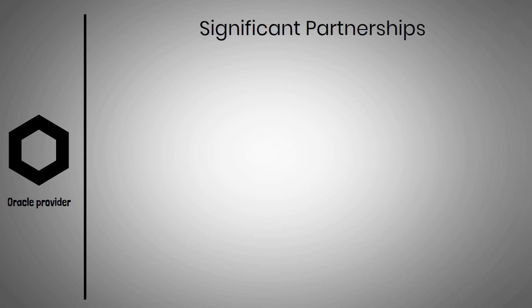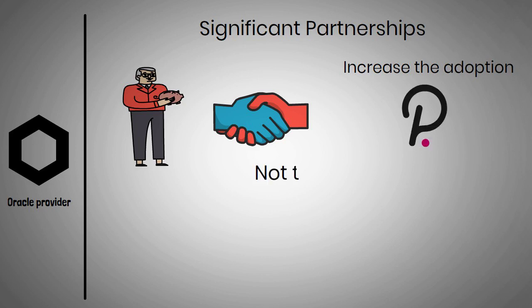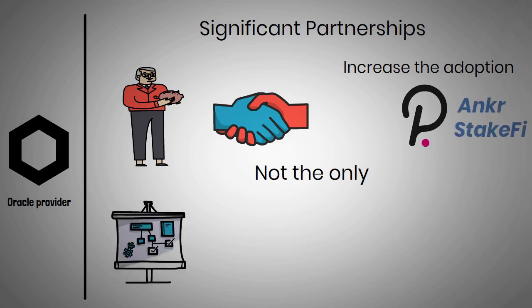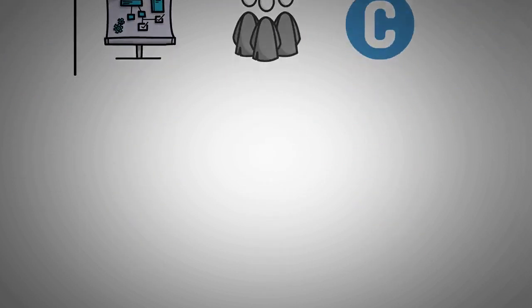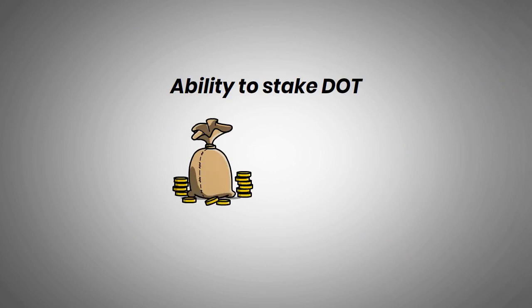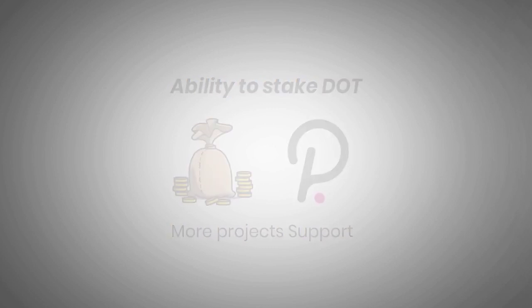Significant partnerships like this are enticing to investors. Many expect this partnership in particular to increase the adoption of the Polkadot network dramatically. Additionally, this is not the only partnership Polkadot has made. Polkadot recently launched on Anchor StakeFi. This project allows DOT holders to stake their crypto and earn rewards through the Anchor parachain. The ability to stake DOT is vital for investors looking to generate passive income and long-term returns from holding DOT. The more projects that support Polkadot, the better for investors.